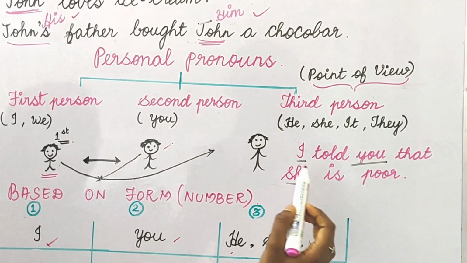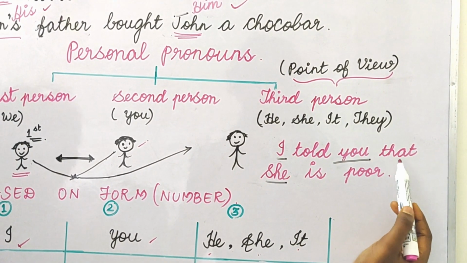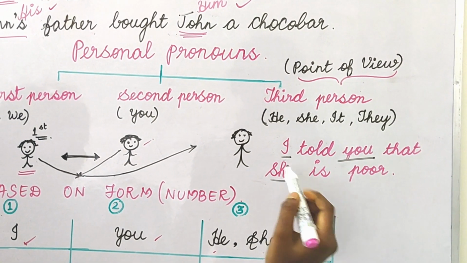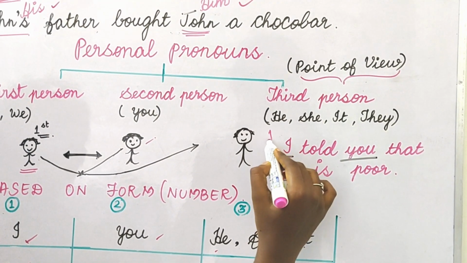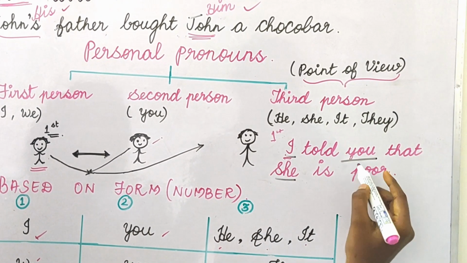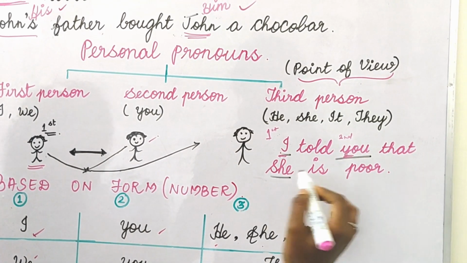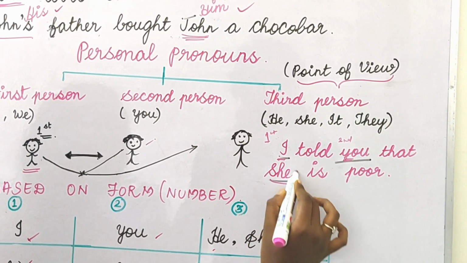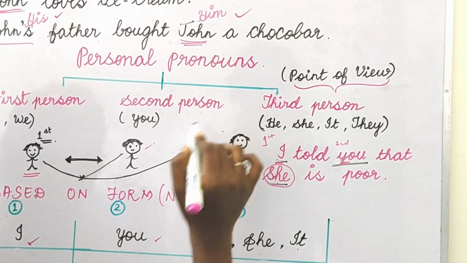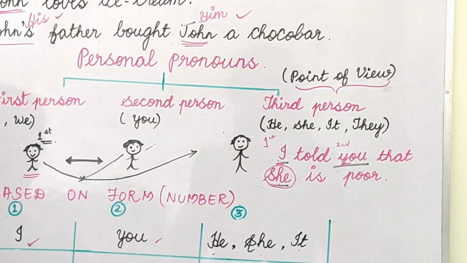Here is an example: I told you that she is poor. Here I represents the first person, the speaker. You is the second person, the listener. And she denotes the third person, about whom these two are speaking.